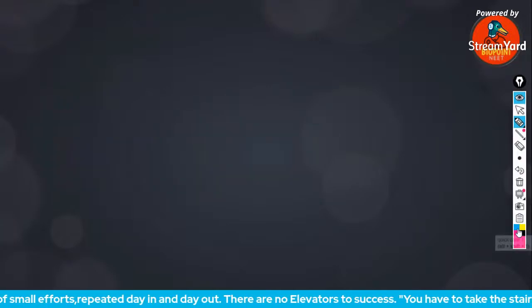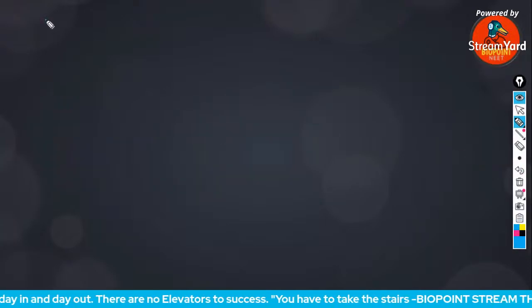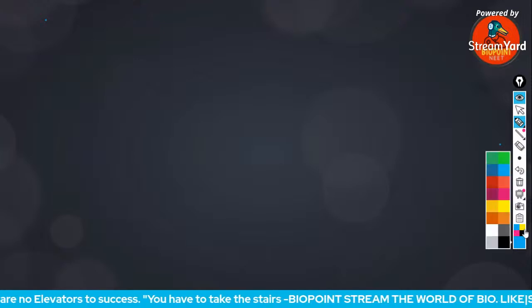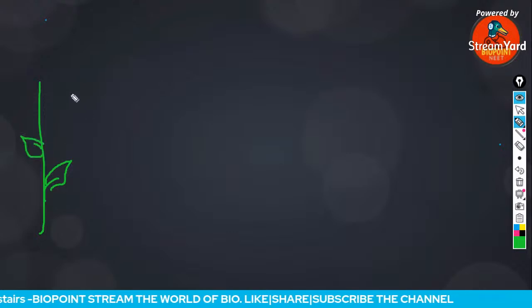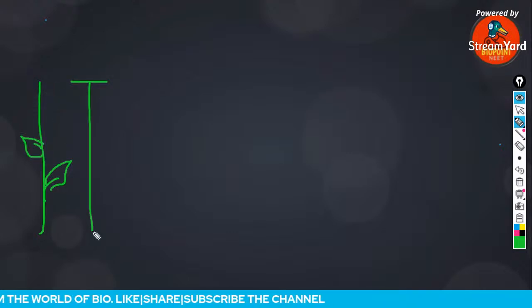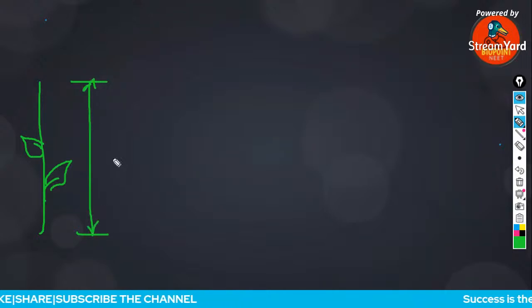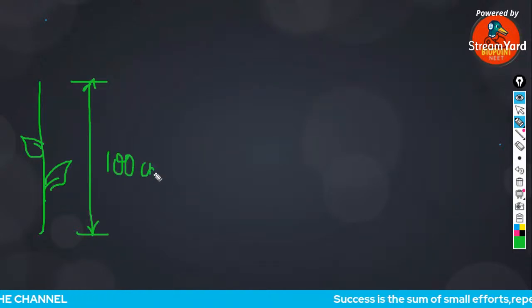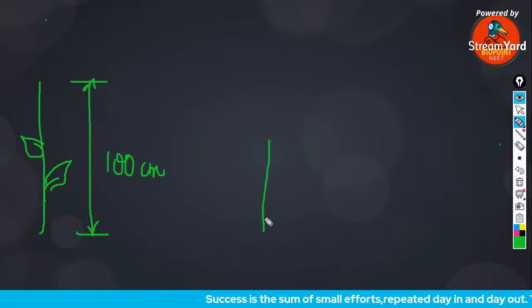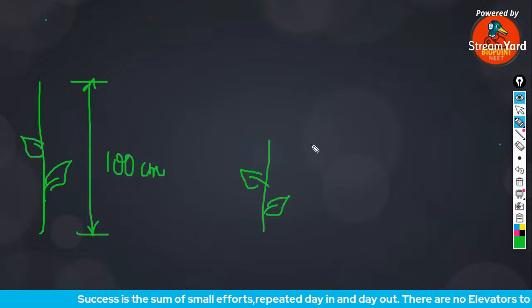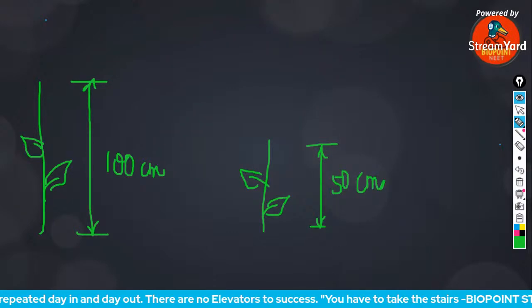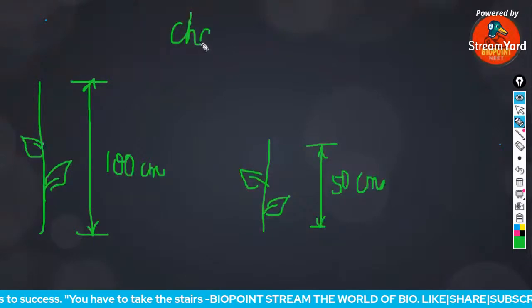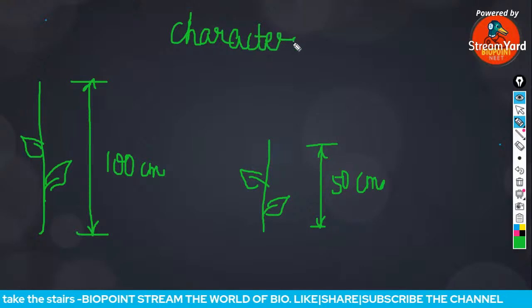Listen, everyone. For example, this is one plant, which is 100 centimeter long, and this is another plant which is 50 centimeter long. Are the genes or the characters present on both these plants the same?